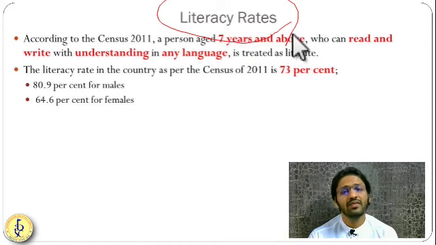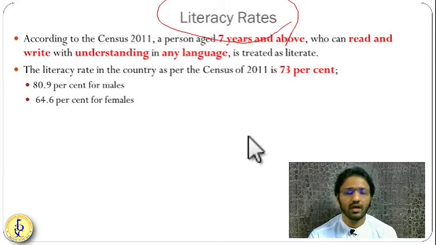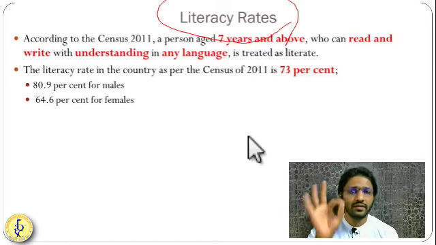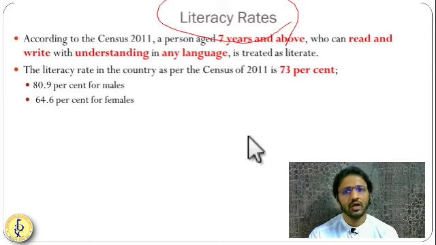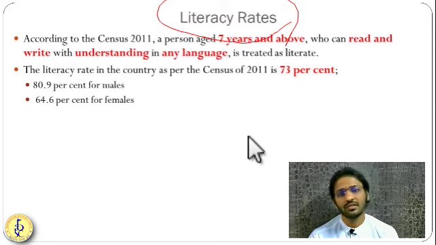Literacy in the 2011 census has been determined as those people aged 7 and above who can read, write and understand in any language. Reading, writing and understanding in any language are the keywords you should remember for the definition of literacy. In case of India, literacy is increasing since our independence.